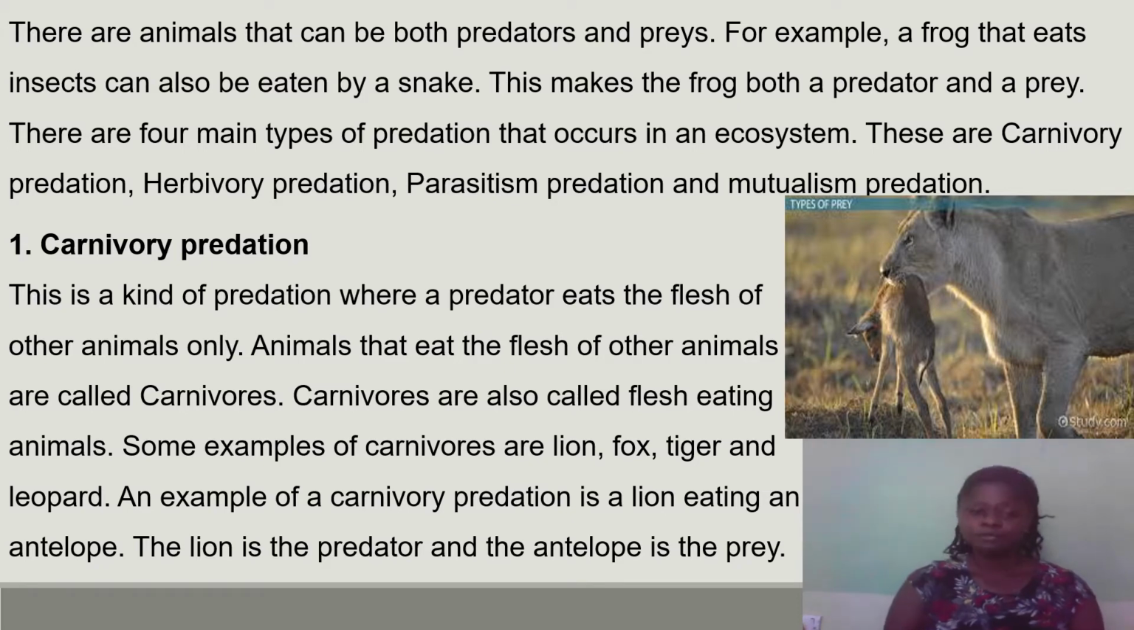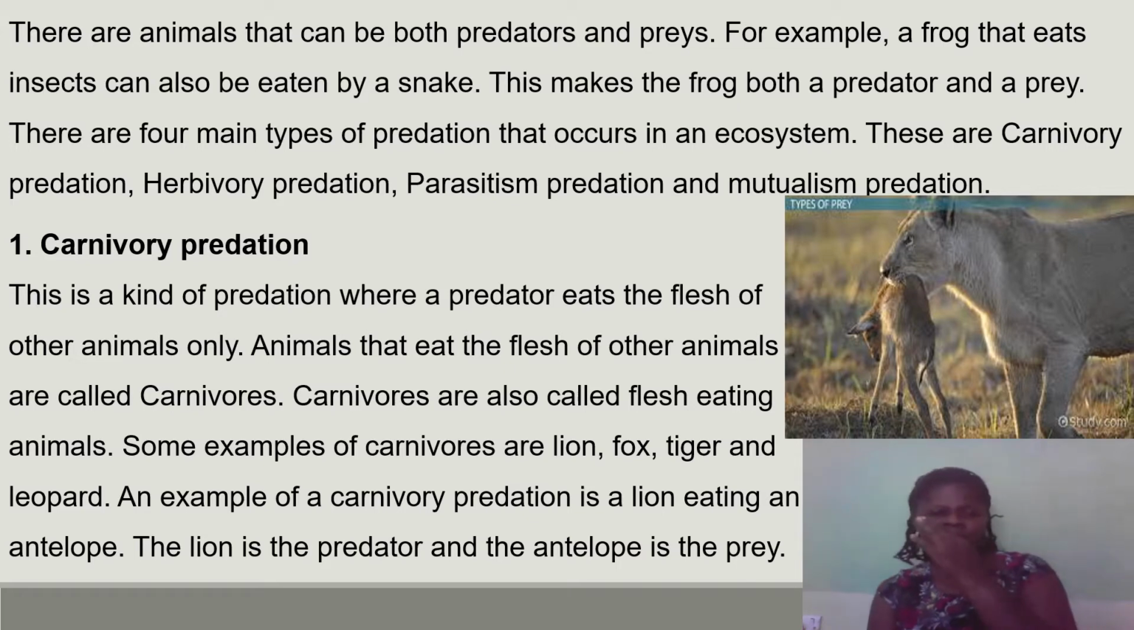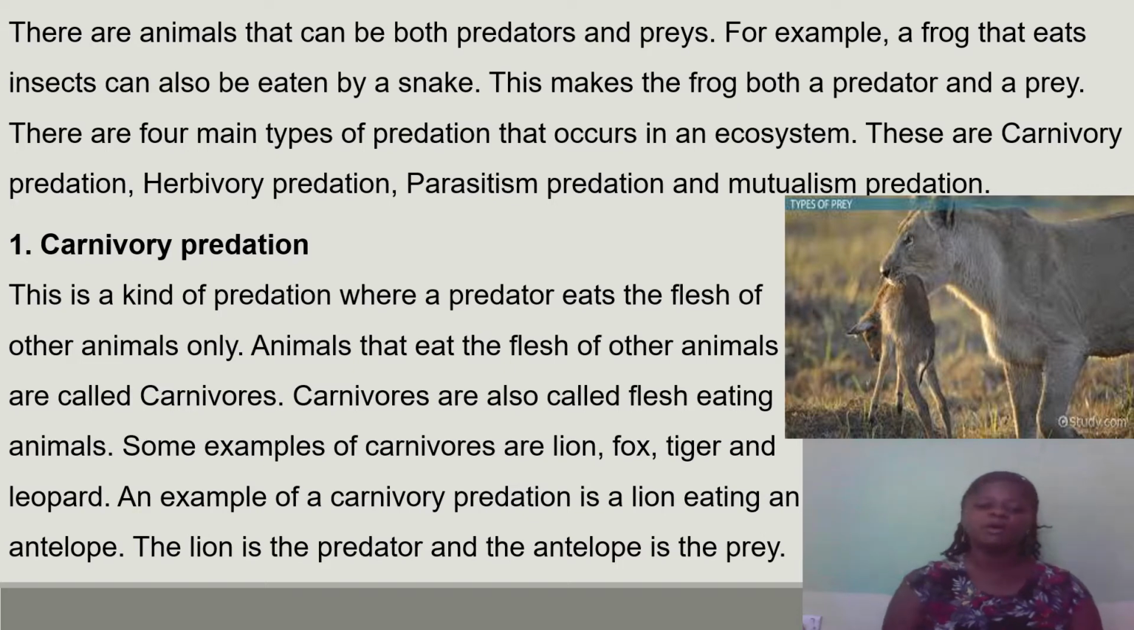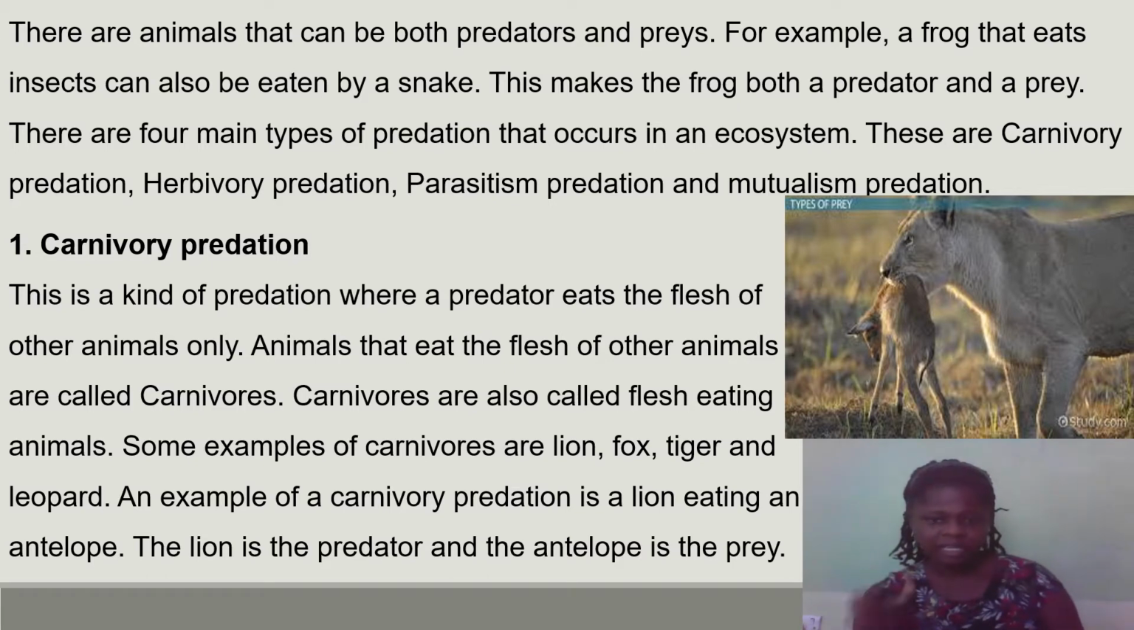In the carnivory predation, the predator eats the flesh of another animal only. Animals that eat the flesh of other animals are called carnivores. Carnivores are also called flesh-eating animals because they eat other animals. Examples of carnivores include the lion, the fox, the tiger, the leopard. An example of a carnivore predation is a lion eating an antelope.